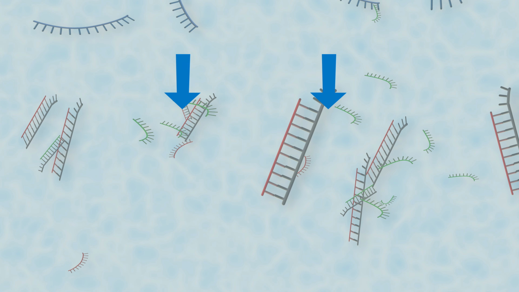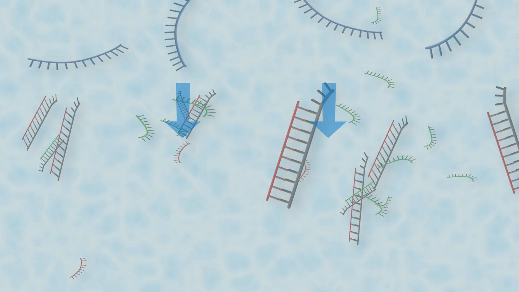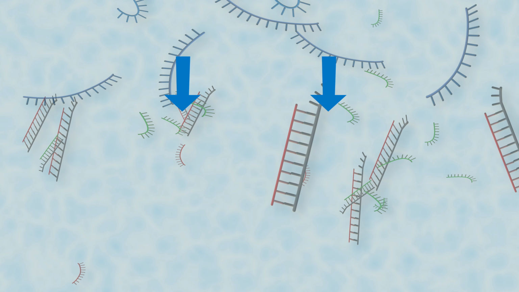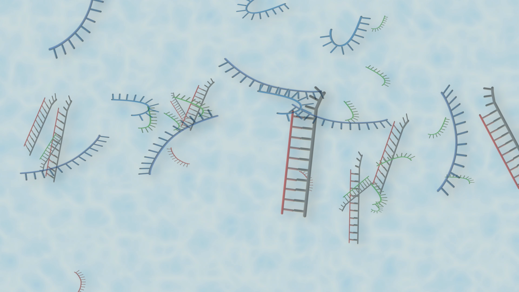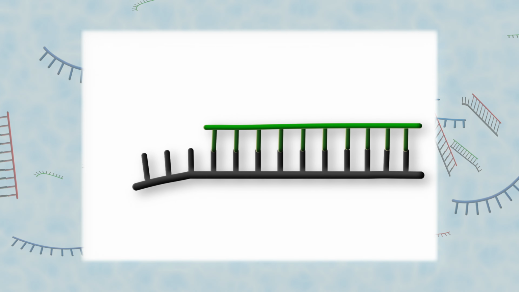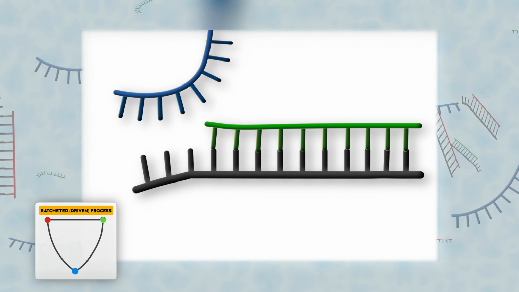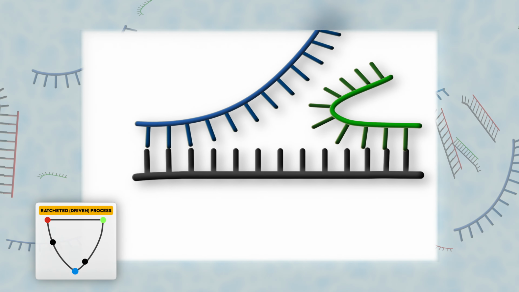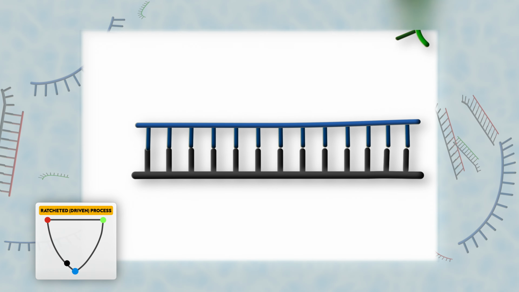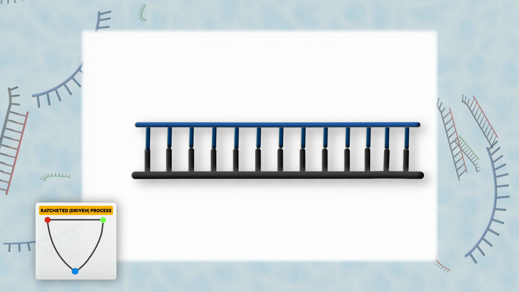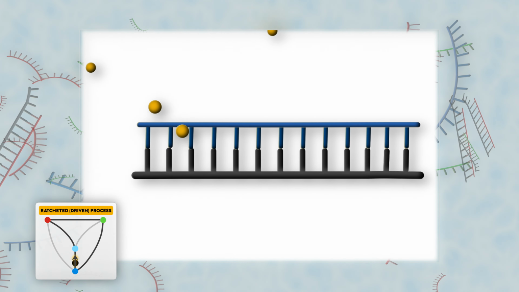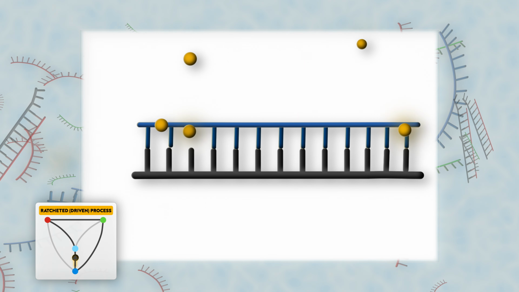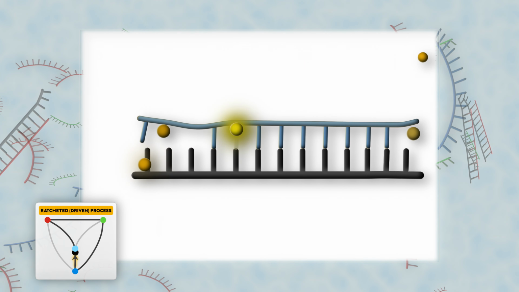The strategy for improving molecular recognition begins with the addition of a blue fuel strand that is fully complementary to the template strand. All red and green strands are completely displaced due to the higher stability of the blue duplex. The green strand is displaced slightly faster than the red strand. The fuel strand contains uracil nucleobases, which are eliminated by an enzyme present in the solution.